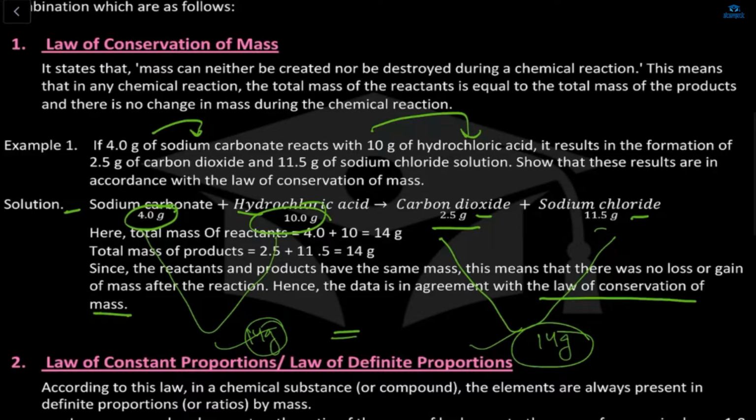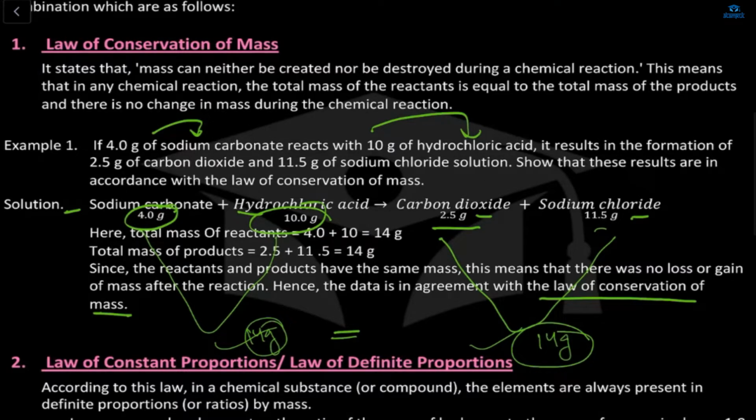Ma'am, is it possible that whatever product you get is in completely different proportions, but the sum of both is 14? So can we just say that both of them are equal? And it's the law of constant proportion. I mean, law of conservation of mass. Yes, we can say that.